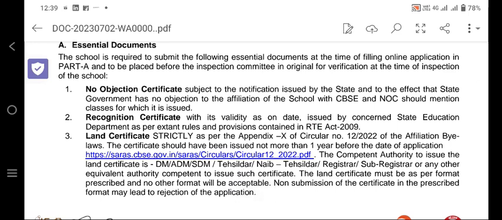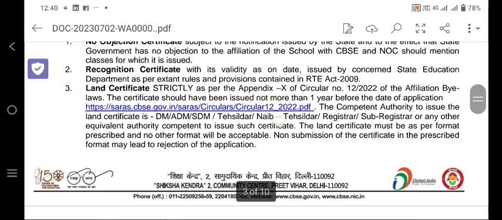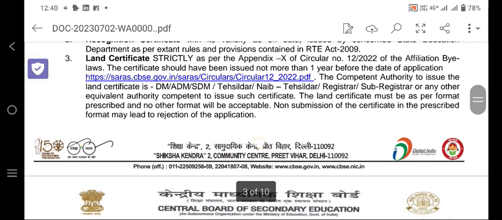First, the no objection certificate, NOC, or notification issued by the state. The state NOC should be given in original for verification. Very important this. Next is the recognition certificate with its validity on the date, issued by the concerned state education department as per rules and provision. And the land certificate, very important, strictly as per Appendix 10. Appendix 10 is in the specified circular, where the link has been given. Strictly as per Appendix 10, you need to give the land certificate.